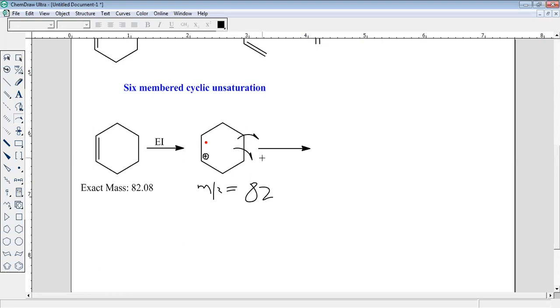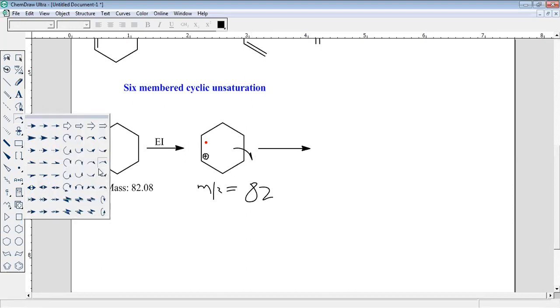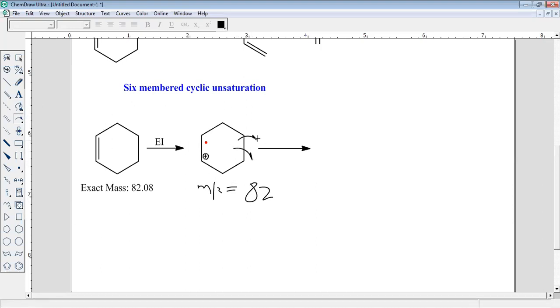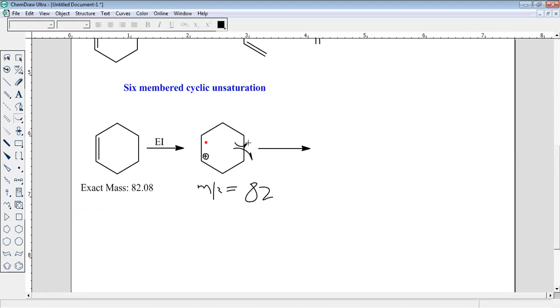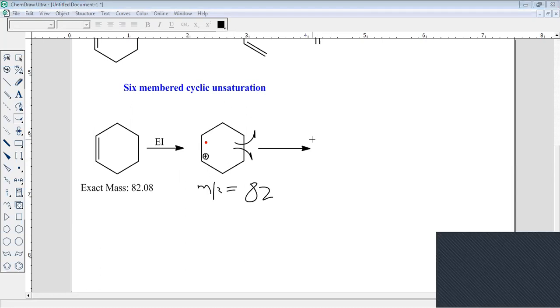Okay, we can write it like this. Sorry, breakage takes place where?